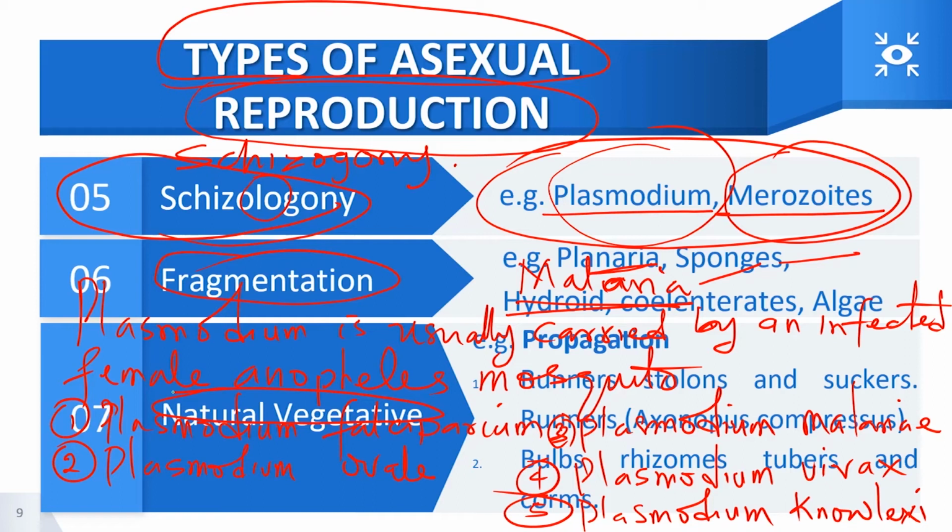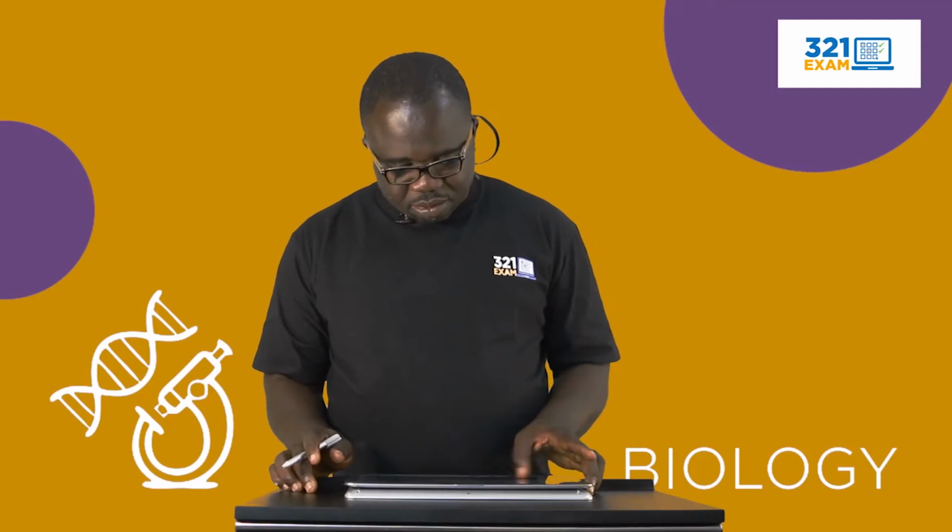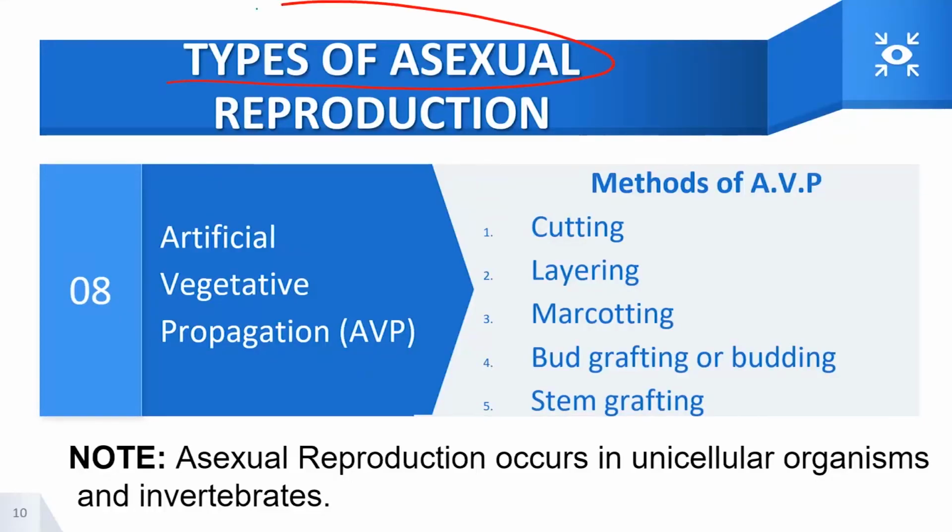There are two major types of vegetative propagation: artificial and natural. For natural, we have the runners, the stolons, the suckers, and the bulbs. These are some of the plants that undergo types of natural vegetative propagation.